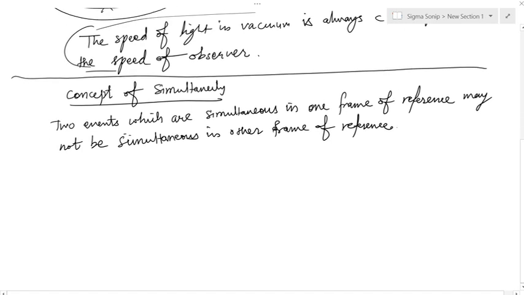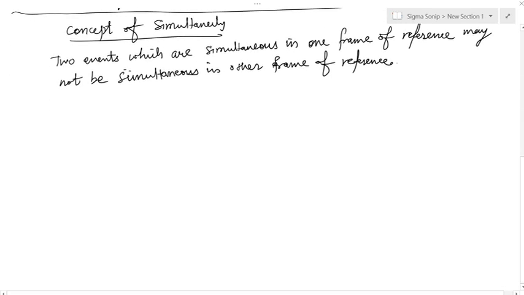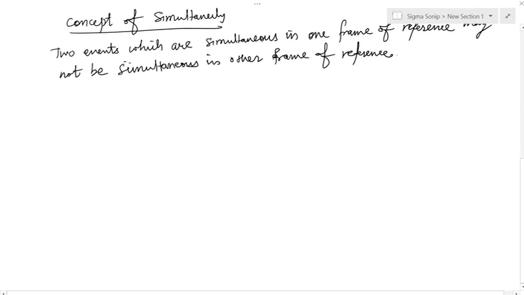And here we look at the classical thought experiment that Einstein thought about. So suppose we have this railway carriage here, and in the railway carriage you've got one person sitting here in the middle, and we've got one observer here which is outside.